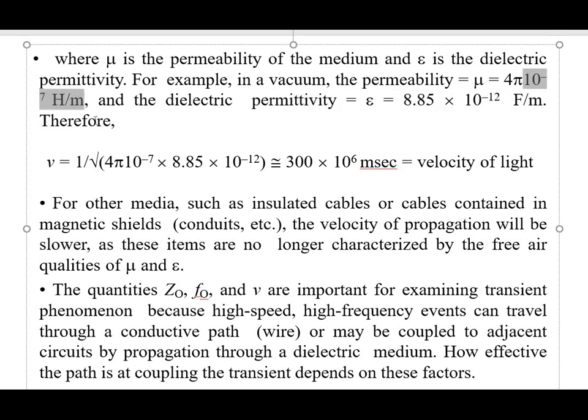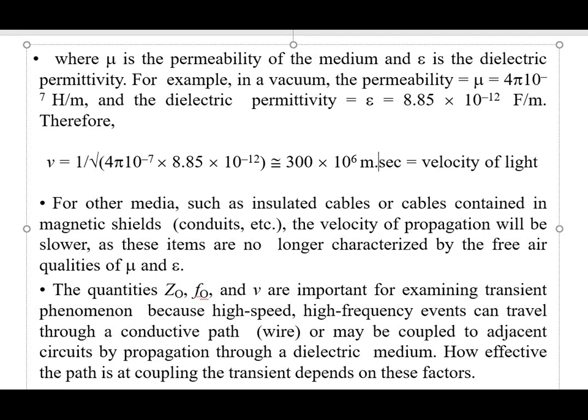So the value of v is given by 1 upon under root of 4 pi into 10 raised to minus 7 multiplied by 8.85 into 10 raised to minus 12. So this whole term is under root, and the approximate answer is 300 into 10 raised to 6 meters per second.